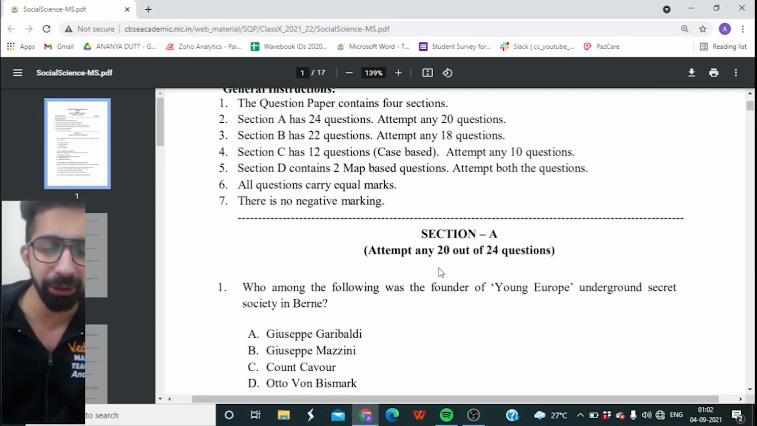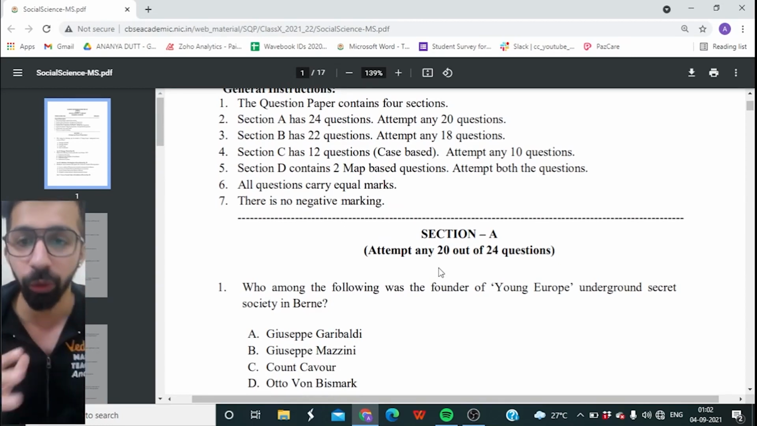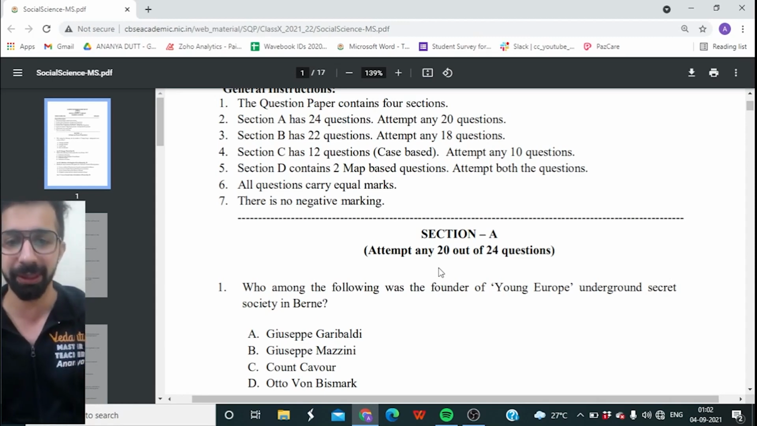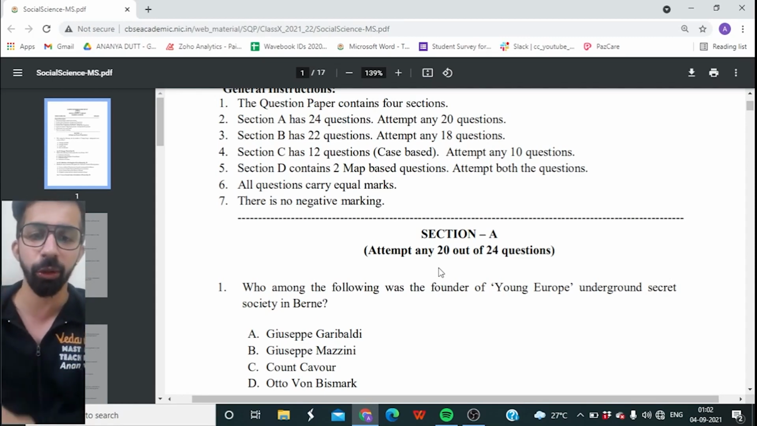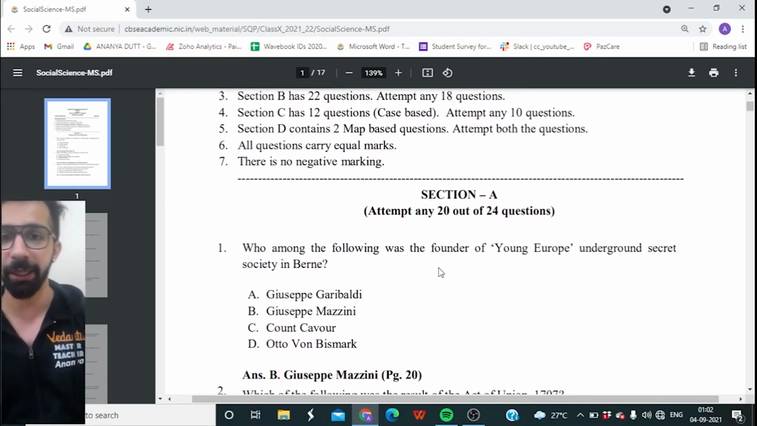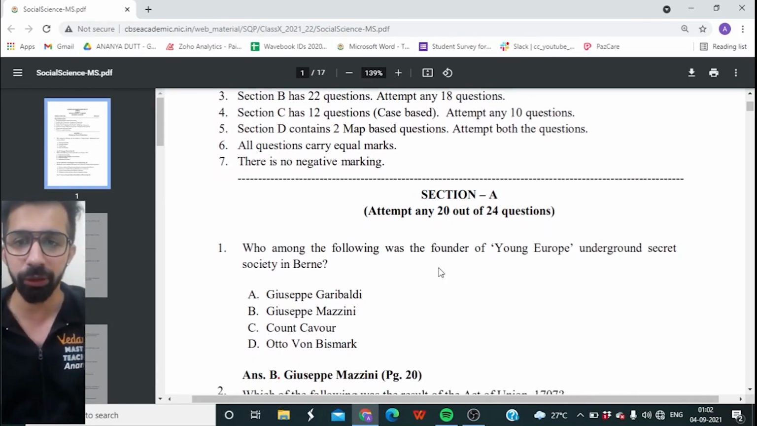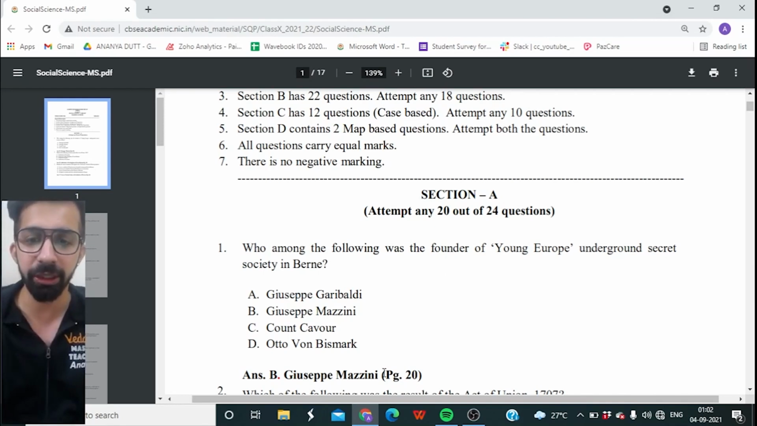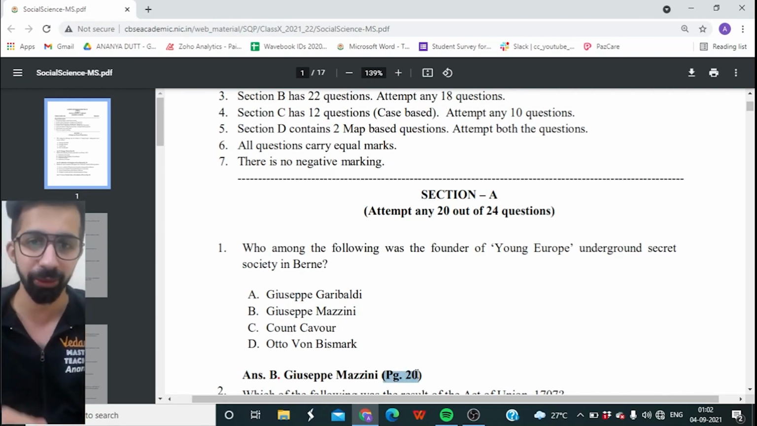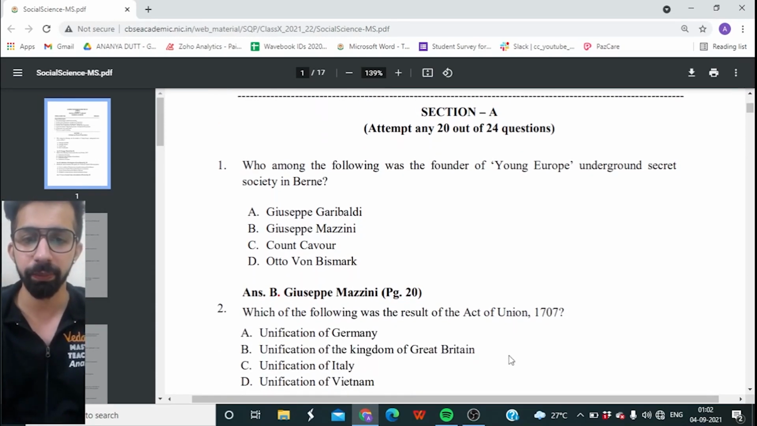The very first question: who among the following was the founder of the Young Europe underground secret society in Bern? Four options are given: Giuseppe Garibaldi, Giuseppe Mazzini, Count Cavour, or Otto von Bismarck. The right answer is Giuseppe Mazzini. One more thing, I want you to ignore the page number which they have provided. This is also wrong, so please ignore this.